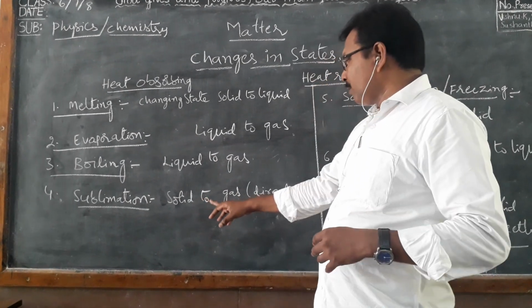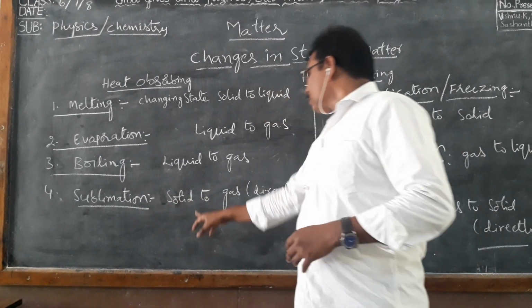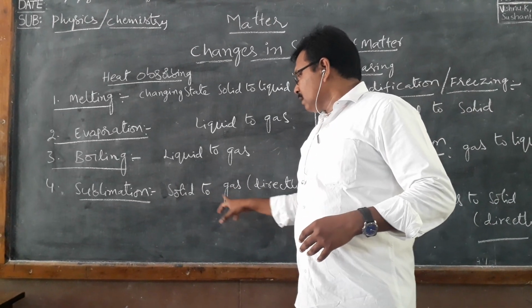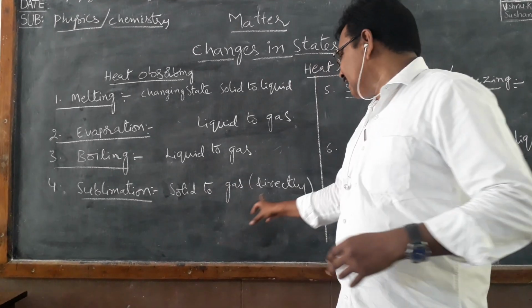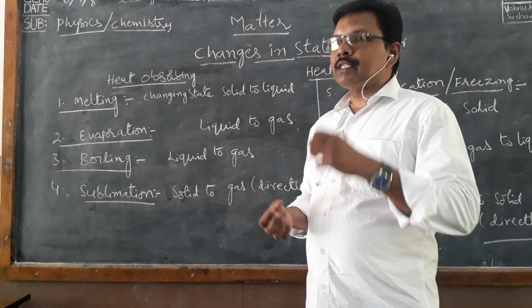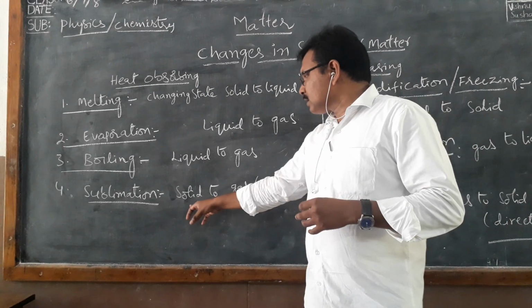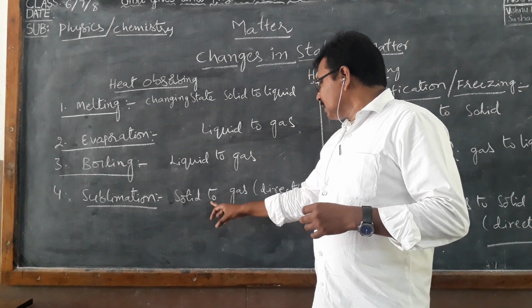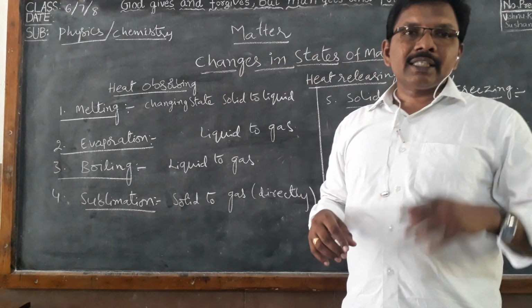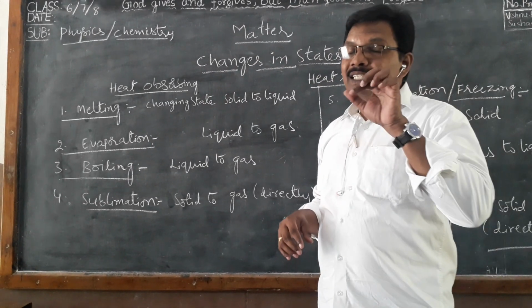Now next, sublimation. What is sublimation? Solid changing to gas. When we heat some solids directly, they convert into gas without the middle liquid stage.